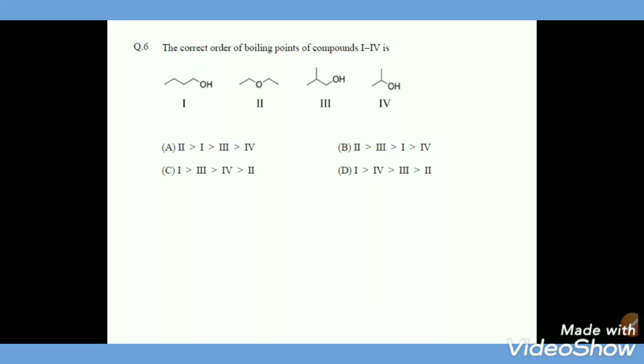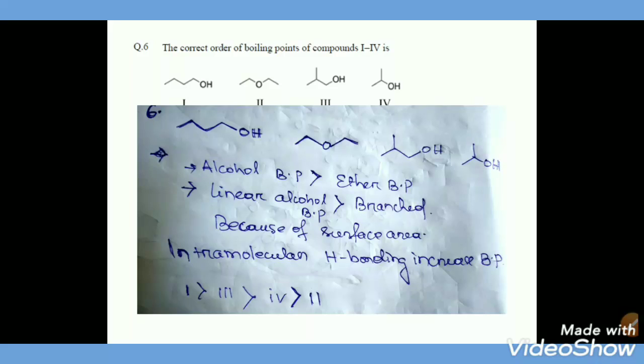So IV is less compared to the other two, the first one and the third one. And in comparison of the first one and third one, both have 4 carbon atoms, and the first one is linear and the third one is branched. You also have to remember that as the surface area of the molecule decreases, the boiling point of the molecule decreases. So the first one will have a higher boiling point as compared to the third one. See here the complete mechanism.